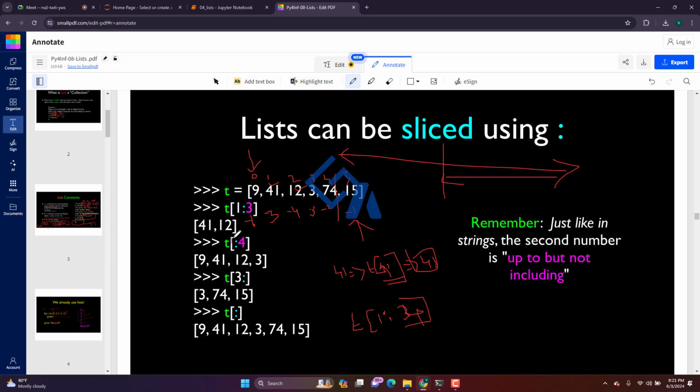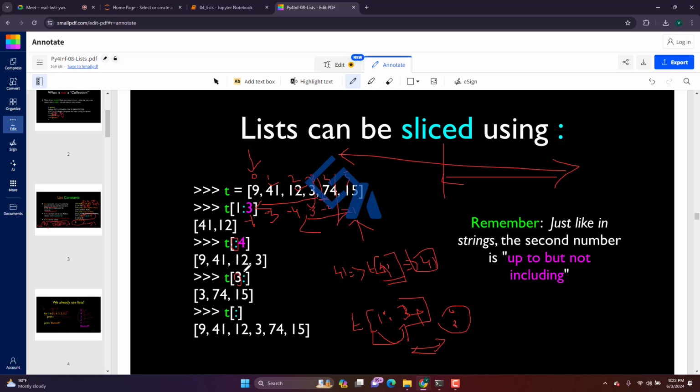If you give 4 here, all the elements until 4 will get printed. This colon is used between the start value and end value, or it can be used to access the sequence of previous values. If you give it like this, it will say from index 3 to the end index it will get printed.